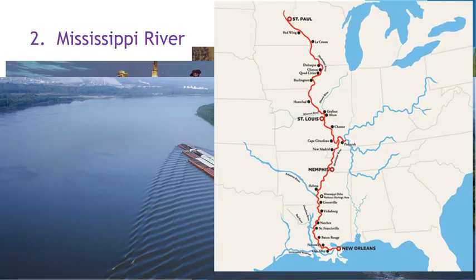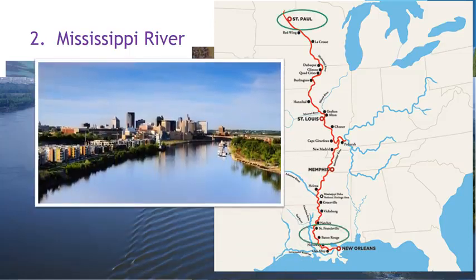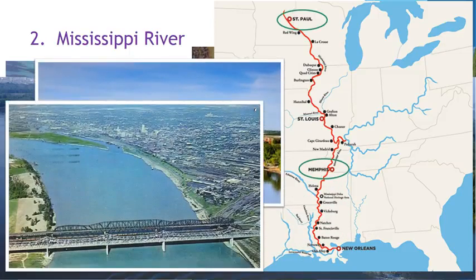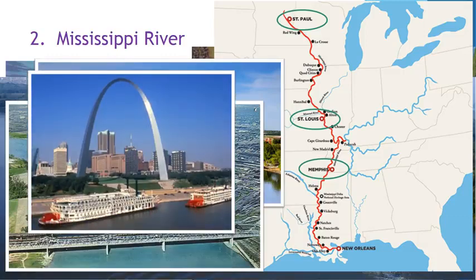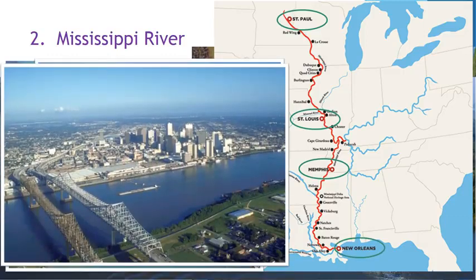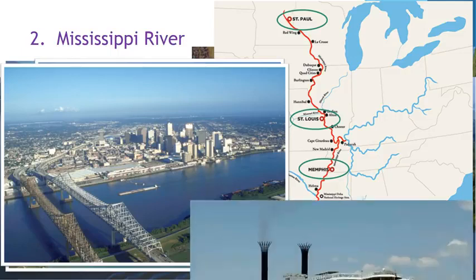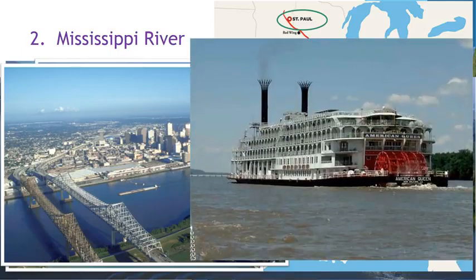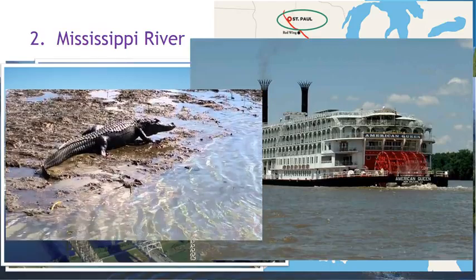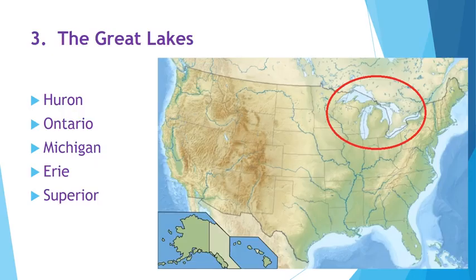Important cities dot the shoreline of this river, including St. Paul, Minnesota, Memphis, Tennessee, St. Louis, Missouri, and New Orleans, Louisiana. The Mississippi River is famous for its large steamboats, which are recognizable by their big paddle wheels in the back. The farther south you go down the Mississippi, the more likely you are to spot an alligator.